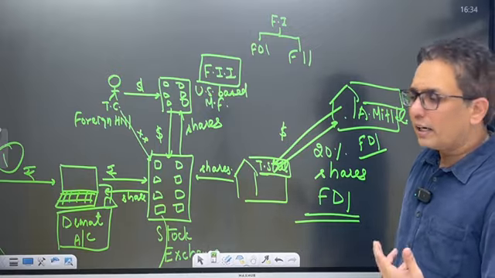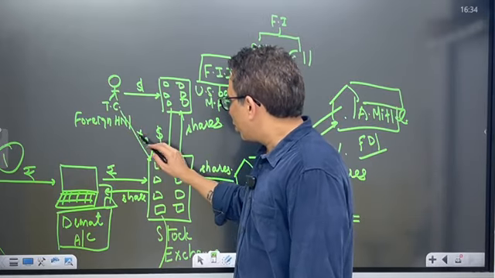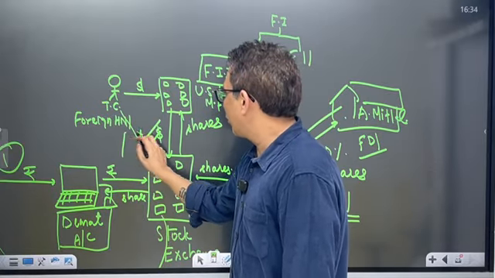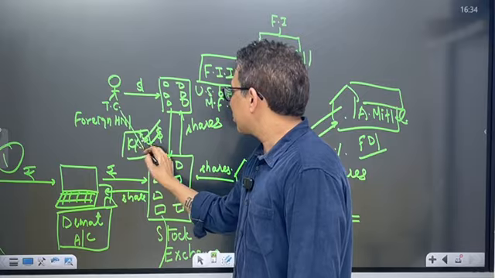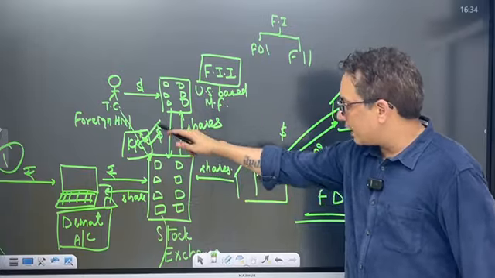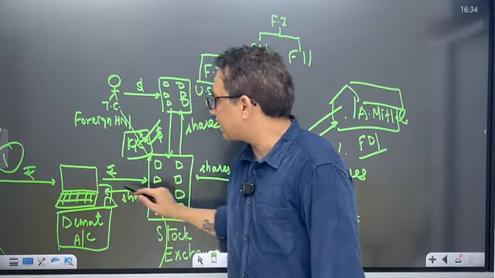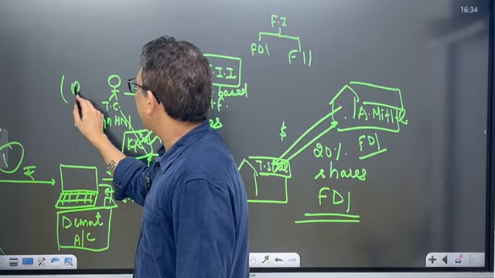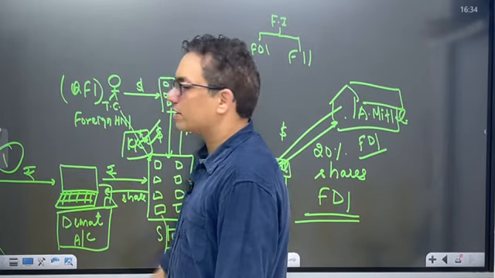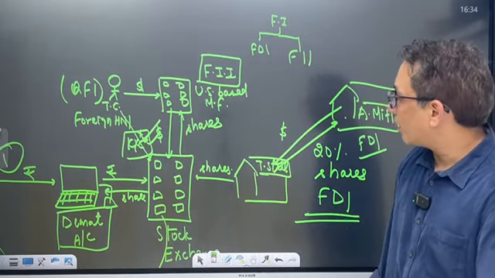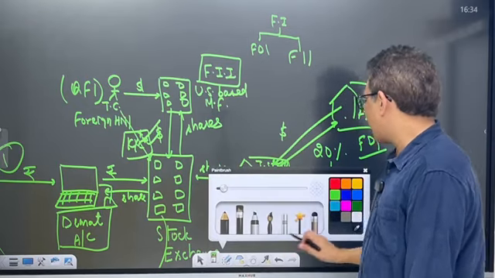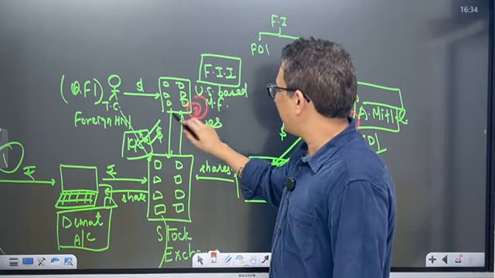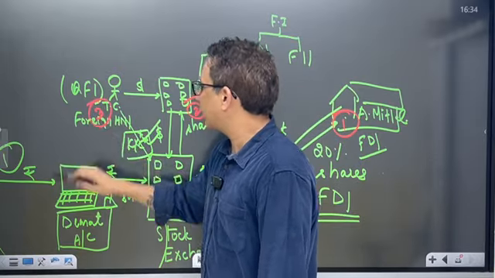But later on, the Indian government allowed foreign HNIs to invest in the Indian stock market directly. They just need to fulfill their KYC norms and then they can invest in the Indian stock market just like an Indian citizen. And he was then called QFI, Qualified Foreign Investor. So now there are three ways through which investment can happen: FDI, FII or QFI, right?